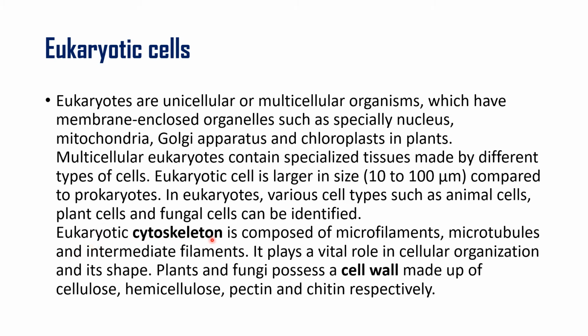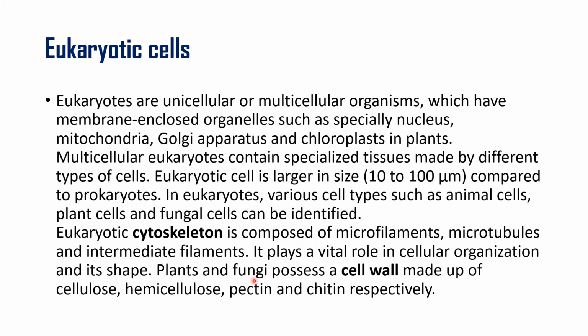Eukaryotic cytoskeleton. When we think about the prokaryotic cytoskeleton, it only had the cytoplasm and the cell wall. But here the cytoskeleton consists of microfilaments and microtubules. So there are some microfilaments which are present, which give the shape and structure to the cell. Microtubules are present and intermediate filaments. They play a vital role in cellular organization and its shape.